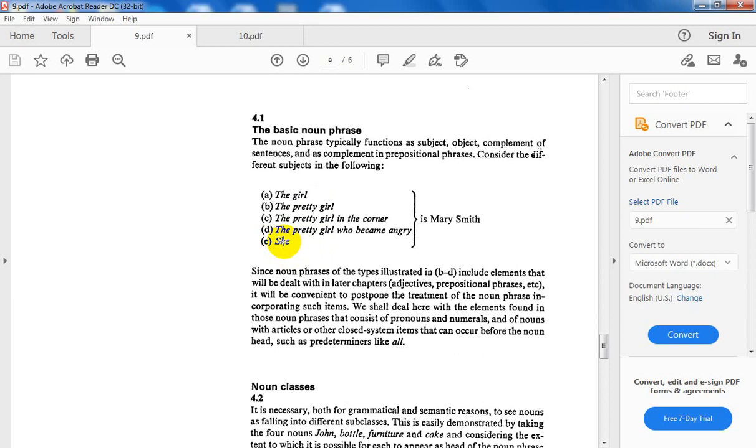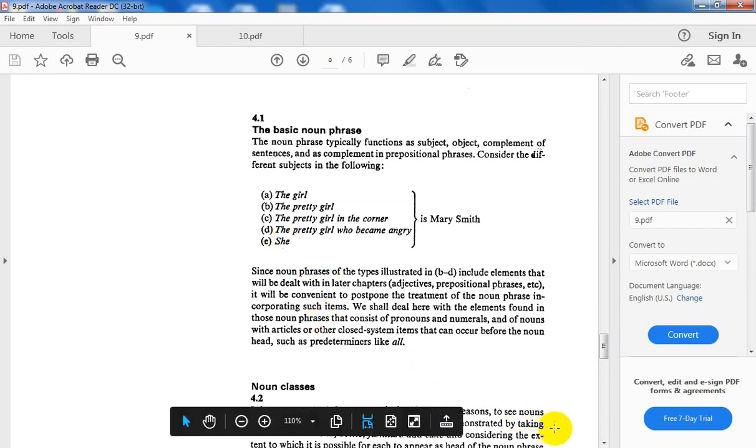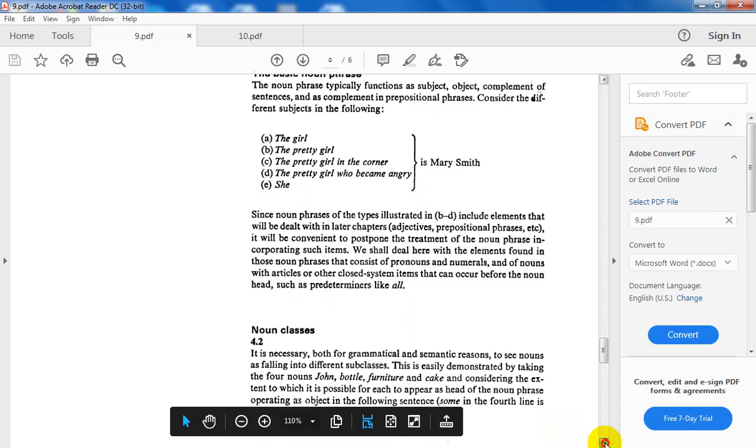We all know that a pronoun is the proform for the noun phrase. This word is a proform for the girl, the proform of the pretty girl, the proform for the pretty girl in the corner. You see different forms of noun phrases, all of them can be substituted by the pronoun she. This chapter will be divided into two parts. The first part will be devoted to the noun and the noun phrases. The second part will be devoted to the pronouns. Let us start with noun phrases.